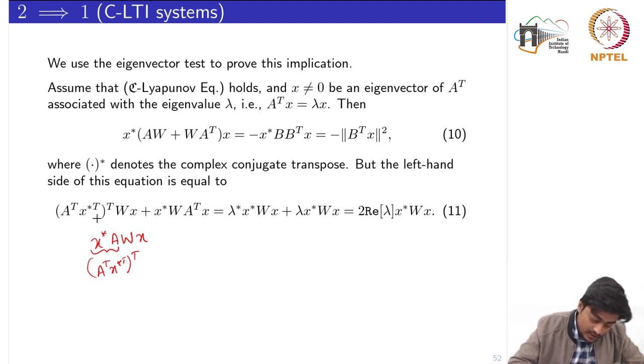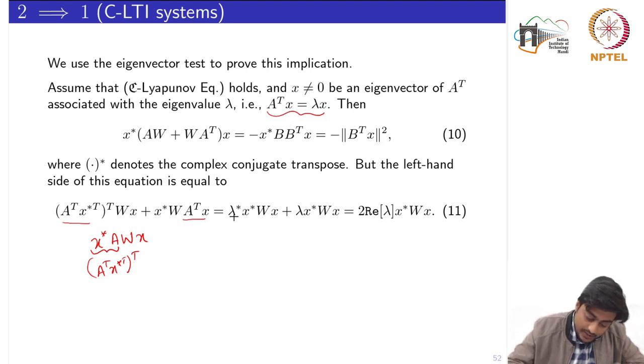By just taking the transpose I have replaced this part; the rest, W x, remains as it is. Plus we would have x star W A transpose x, which is equal to, using this equation, A transpose x equals lambda times x. So I have replaced this part and this part by lambda times x.